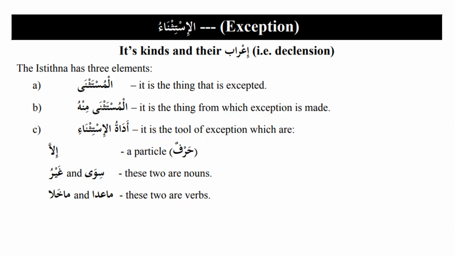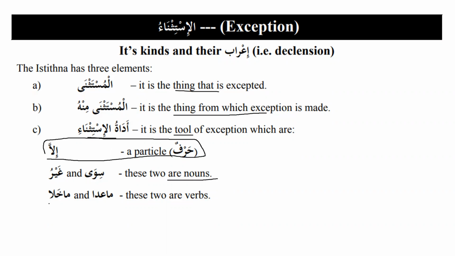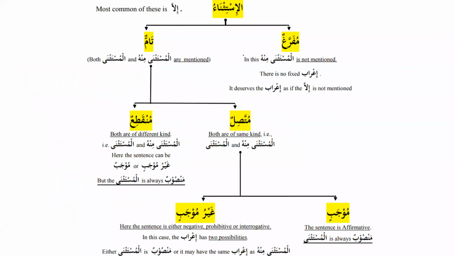So as I said in the beginning of the lesson, what is more important is to understand the terminology, like al-mustathna, the thing that is excepted, and al-mustathna minhu, the thing from which the exception has been made, and adatul istithna, which is the tool of exception. And we have seen that illa is a particle, and siwa and ghayru are two nouns, and ma'ada and ma'khala are two verbs.